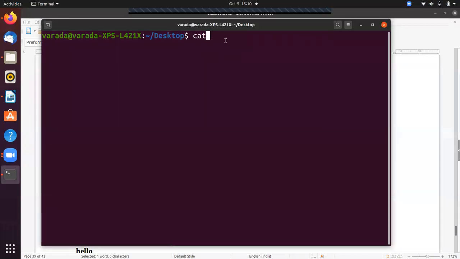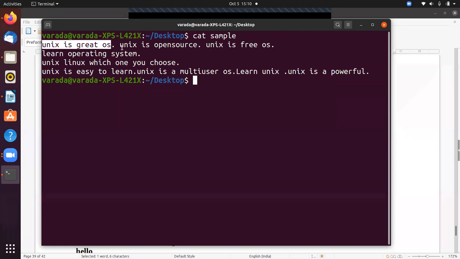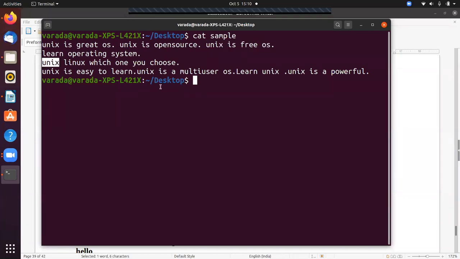Okay, so cat sample. Okay, so this is the output. Now I want to substitute Unix. In the place of Unix, I want to substitute Linux. So what is the first line? Unix is great OS. Unix is open source. Unix is free OS. In the place of Unix, I want to display Linux.